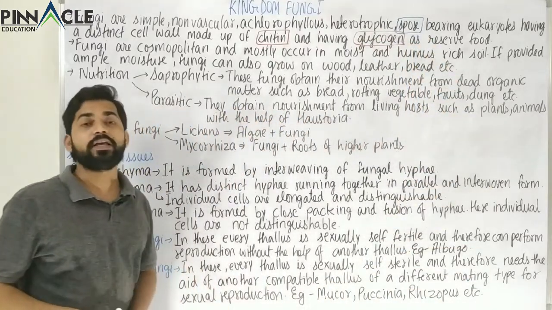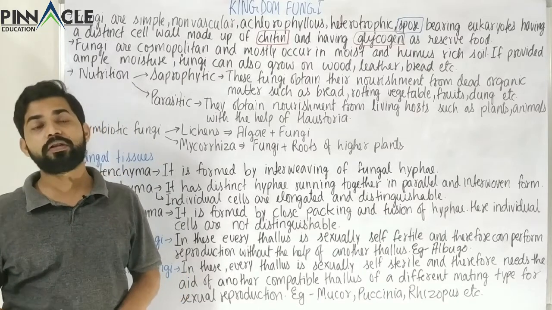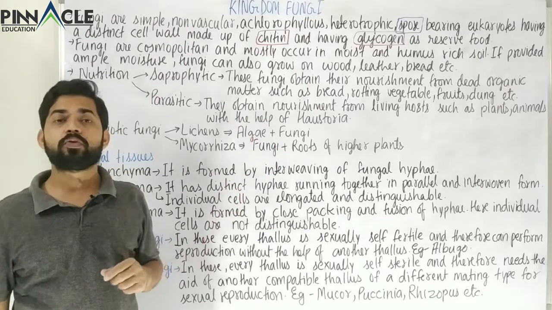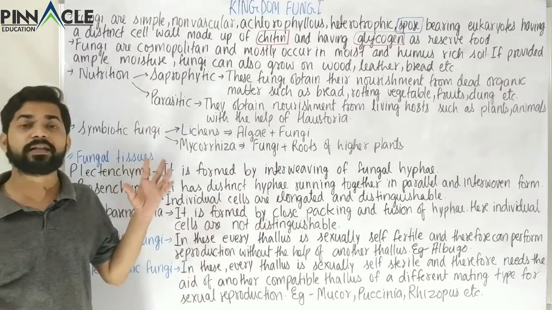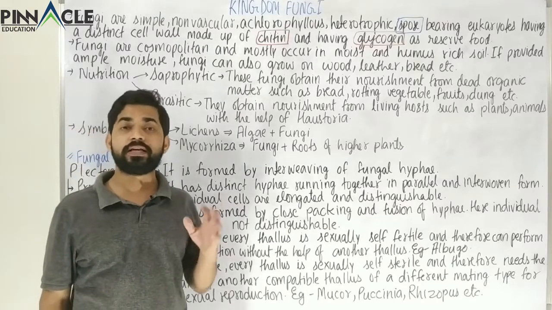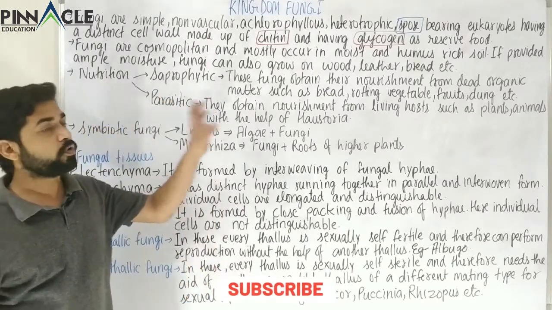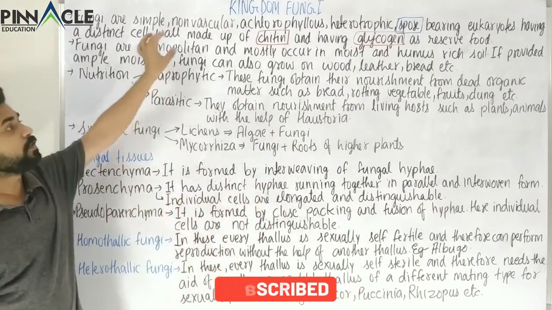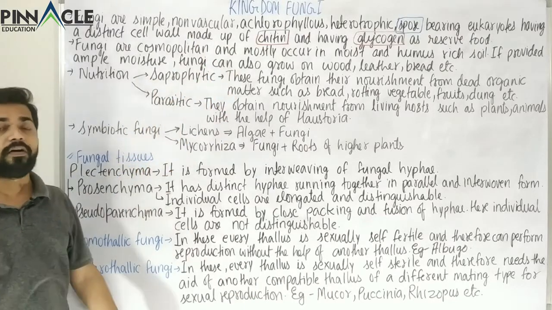This glycogen is a polysaccharide, a polymer of glucose containing thousands of glucose molecules. In human beings it is normally stored in the muscle cells and also in liver cells. So this is the storage form of a carbohydrate. These were the most common features present in the kingdom Fungi.